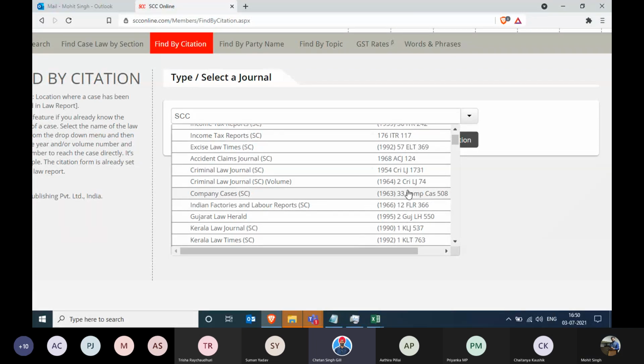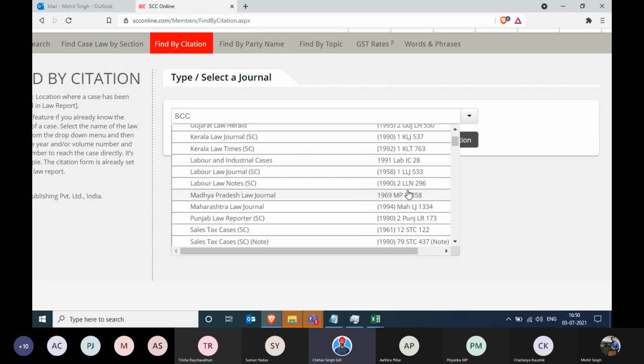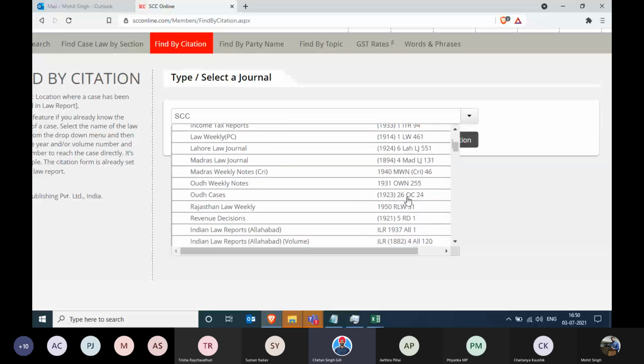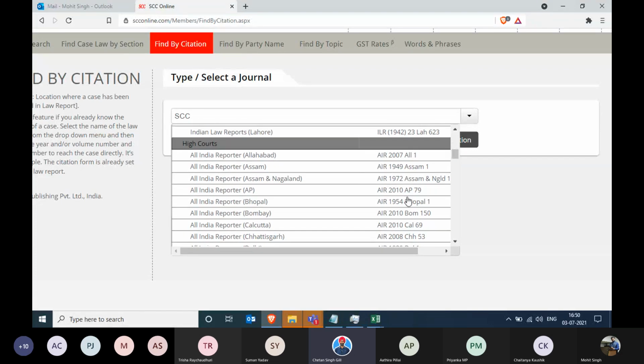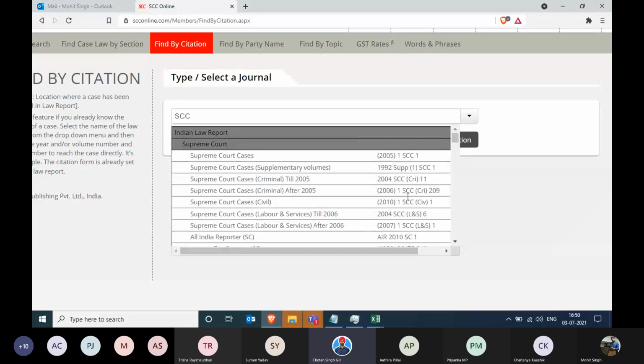Does that mean we have tied up with all journals? Not really. We are not tied up with all journals. We are tied up with the majority of the journals, like I named initially. But tying up with all journals will take a lot of time, and it is a task in its own right. Tying up involves a lot of quality checks.